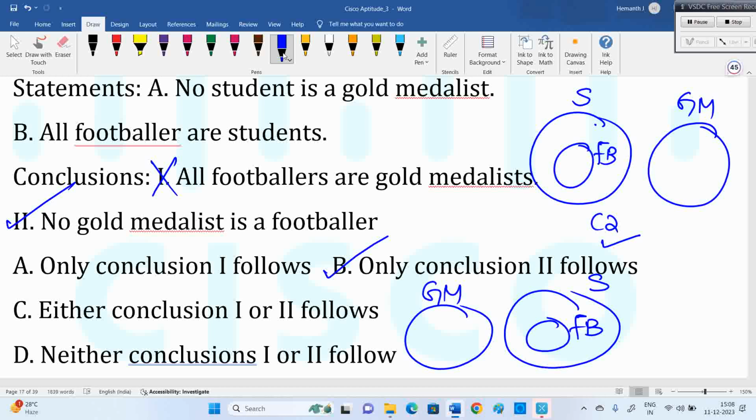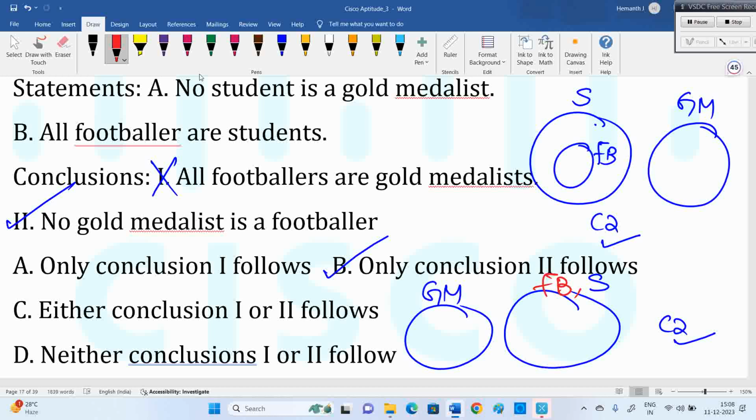Let me know. Some people said either one or two. Please let me know. So this is the wrong perception. Your diagram should demand. Here, whatever diagram you follow, second one only will be true. In fact, for the other diagram, like all football players are students, I can use the same circle for football and student also. But still in that case also only the second one is true.